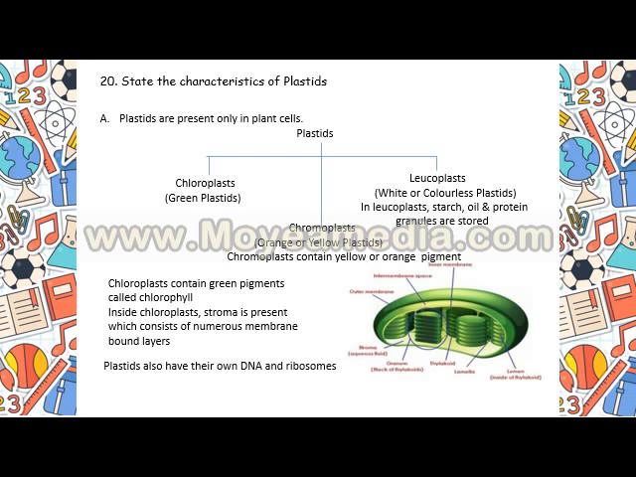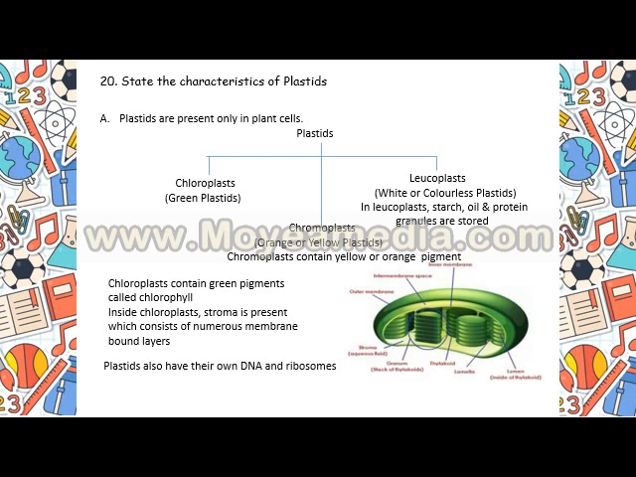Now we come to chromoplasts. They contain some colorful pigments like yellow, orange, like that. Another point for chloroplast is that stroma and grana are present. Stroma and grana are present, and you can see from the diagram the stroma and grana, they are shown over there.